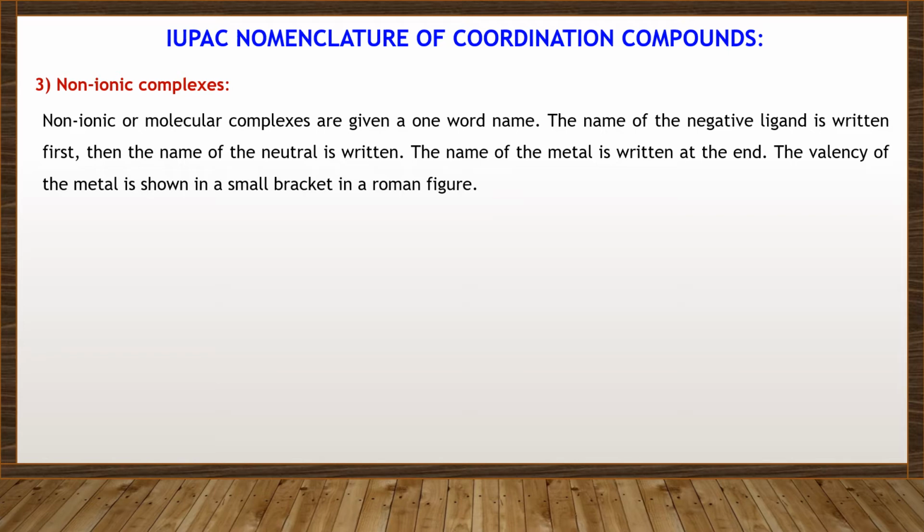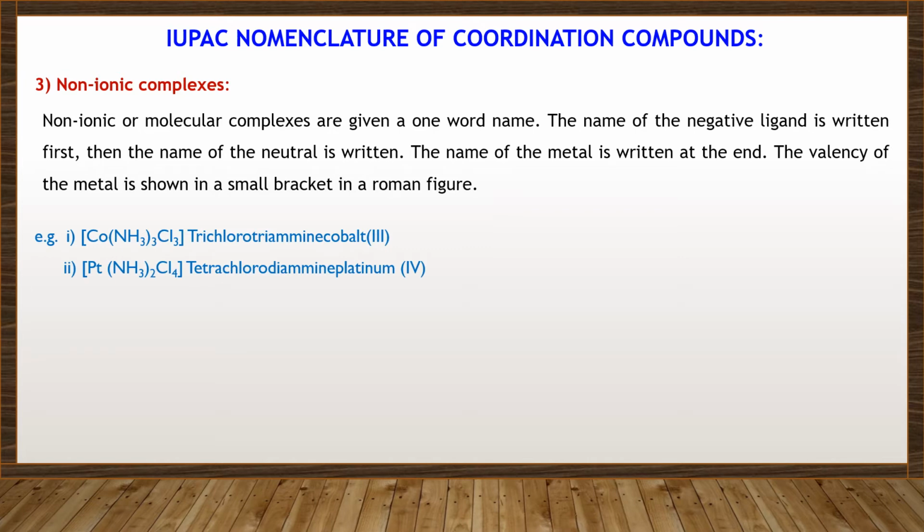The valency of the metal is shown in small bracket in Roman numerals. For example, [Co(NH3)3Cl3]. The name of the negative ligand chlorine is written first, therefore trichloro. The neutral ligand, triammine, cobalt(III).